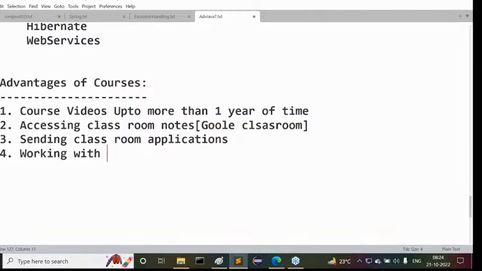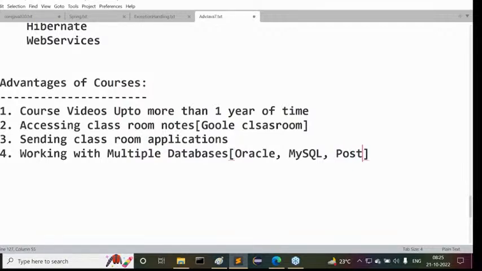Multiple databases. It's not like one database here. Working with multiple databases. What databases are we going to use here? You can understand it, mainly Oracle. Next one is MySQL. Anyway, one or two more databases I'm going to include there. But as of now, Oracle and MySQL are the confirmed ones for you.